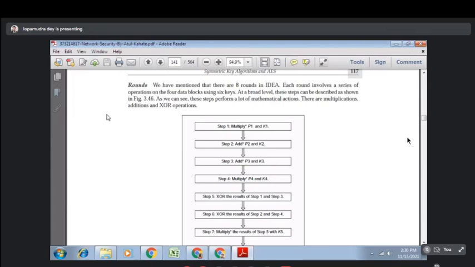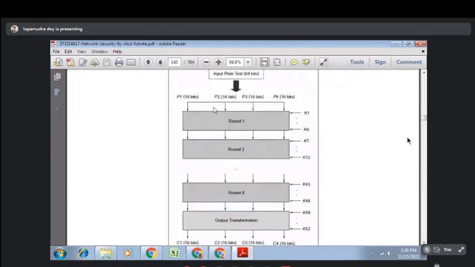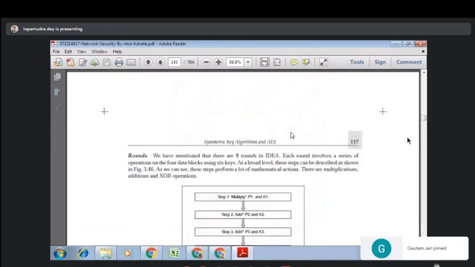So let's discuss the 14 operations. First of all, you have to multiply P1 with K1. P1 means first plain text. So we have 4 plain texts, P1, P2, P3, P4. Just see this diagram. 4 plain texts are there and 6 keys are there, K1, K2, K3, K4, K5, K6. So that is our input.